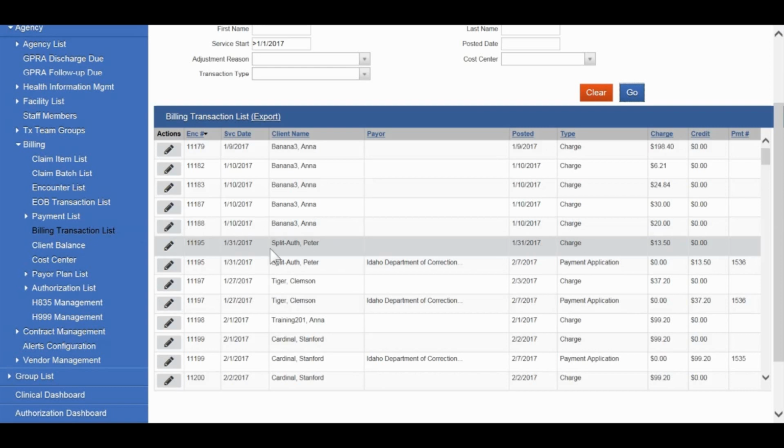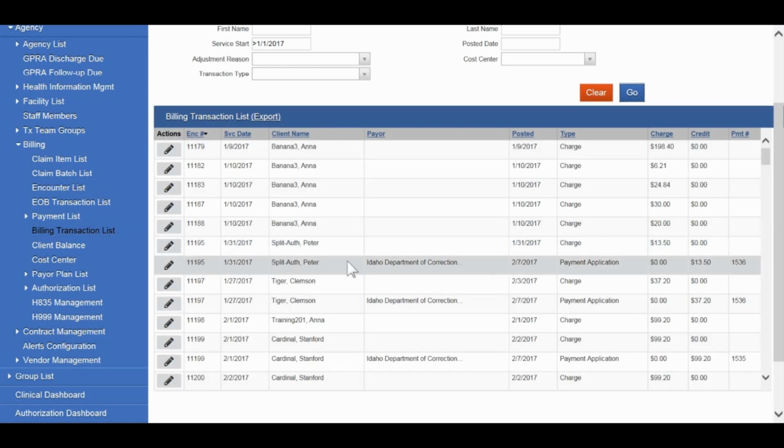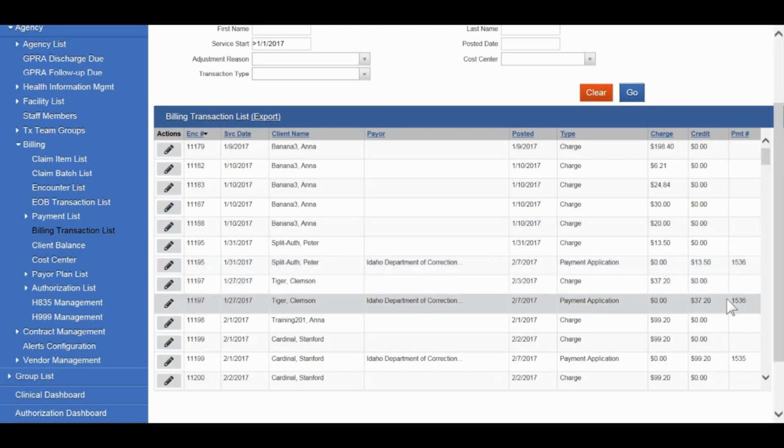And here you can see the charge, and then for that same encounter number, that payment. And then the payment number is listed in that final column.